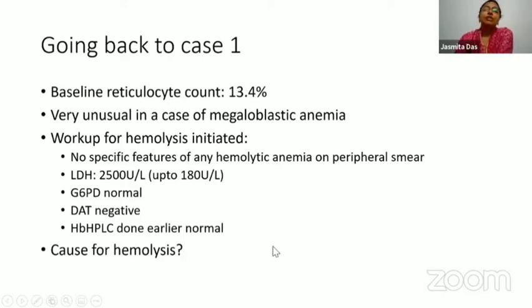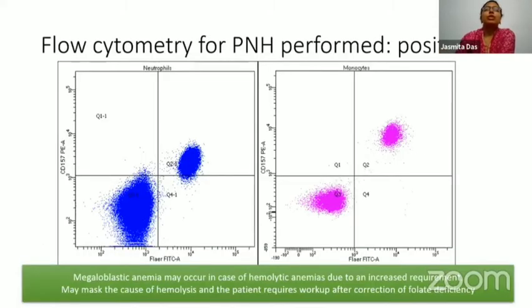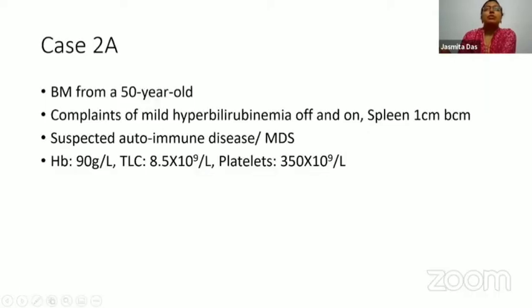So to identify the cause of hemolysis, we thought we may be dealing with paroxysmal nocturnal hemoglobinuria. And when we performed the flow cytometry for PNH, it was actually positive, with this huge population of CD157 and FLAER negative neutrophils and monocytes. So we need to remember that megaloblastic anemia may occur in cases of hemolytic anemias due to an increased requirement of folate, and it may mask the cause of hemolysis, and the patient will require workup after correction of megaloblastosis. So with that, that concludes the first case.